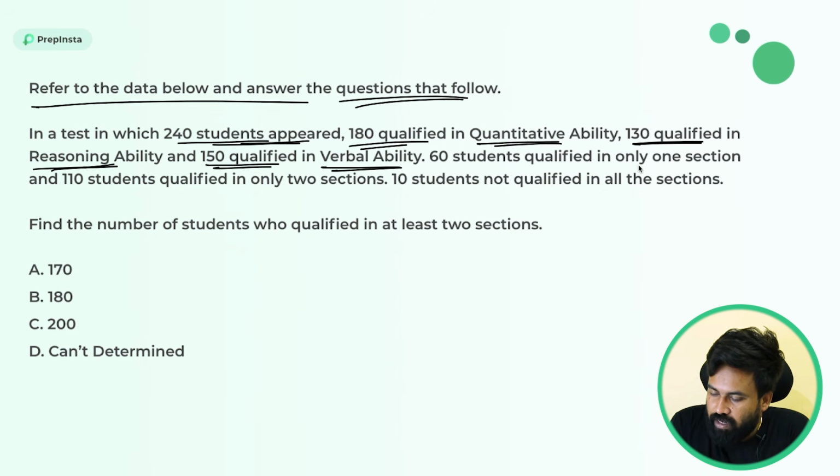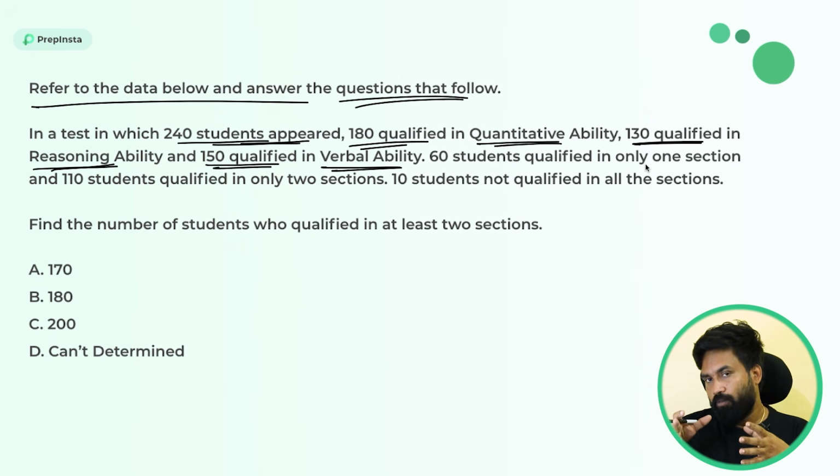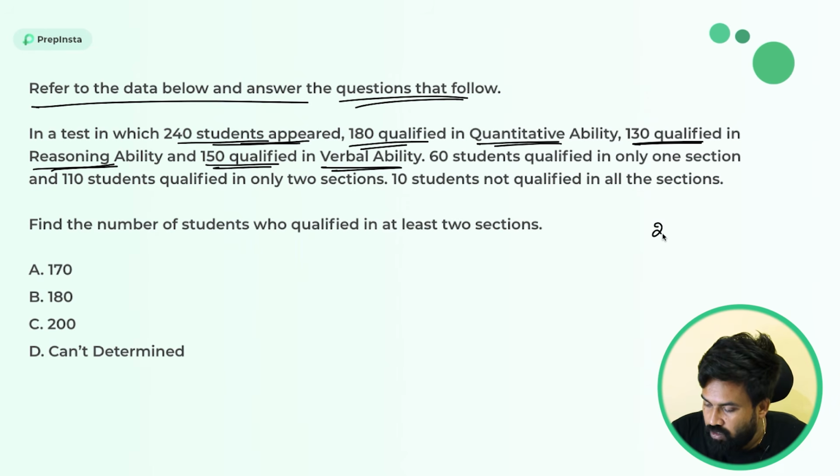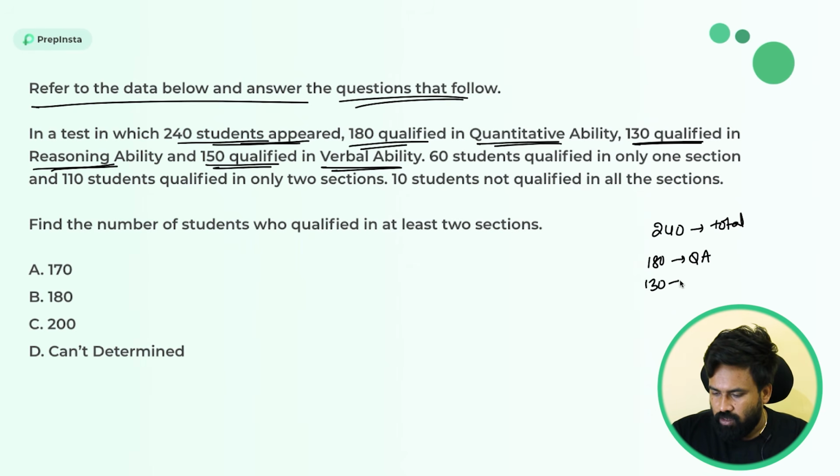60 students qualified. So whenever you are reading this type of data, always take care of the rough work I told you, right? Again and again I'm telling you this: total number of students is 240. So take a small note, total. And 180 qualified in quantitative aptitude, 130 in reasoning ability, and 150 in verbal ability.